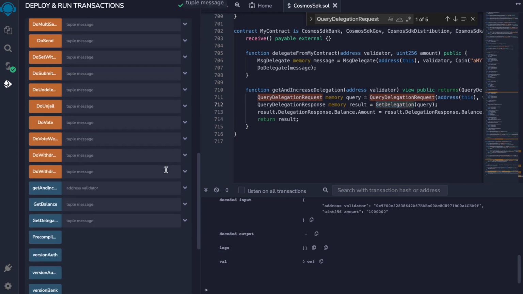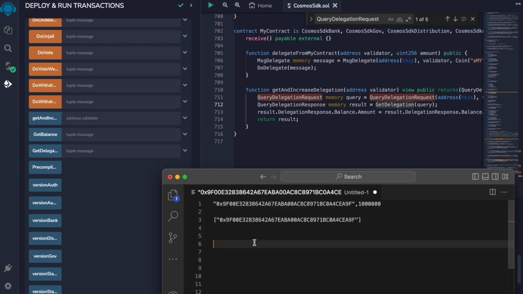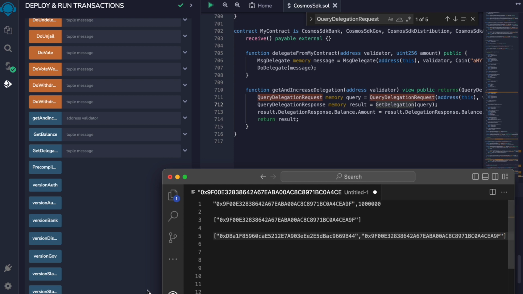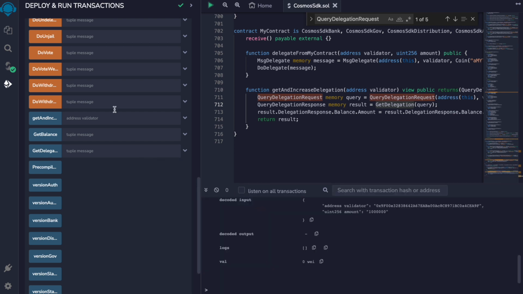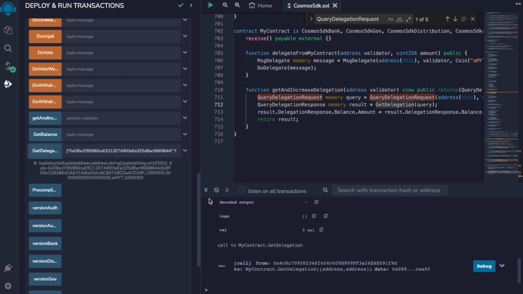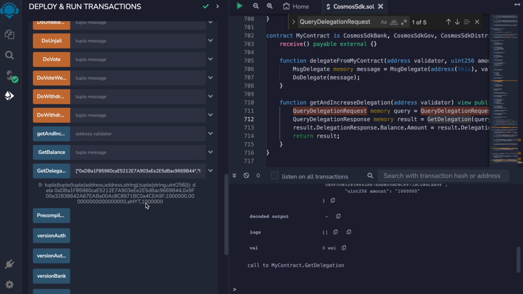So we will copy our delegator and add the validator message. And we can see that this is 1,000,000 token units. This is what we just delegated.